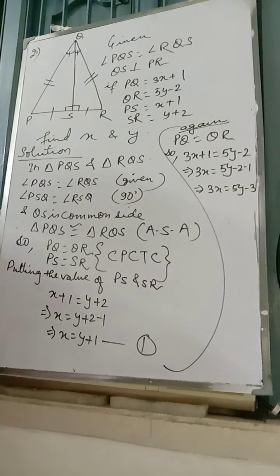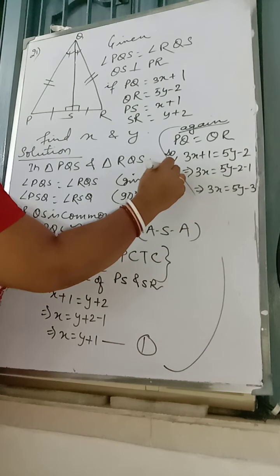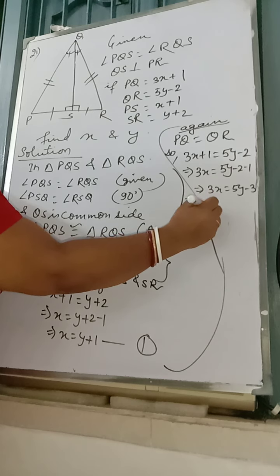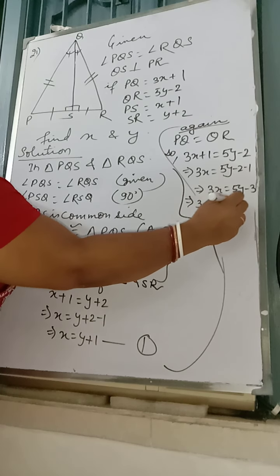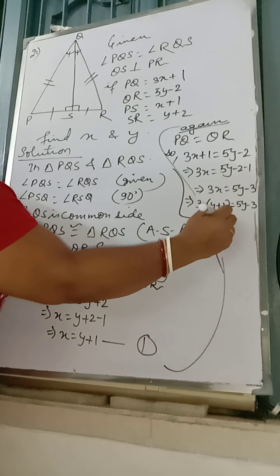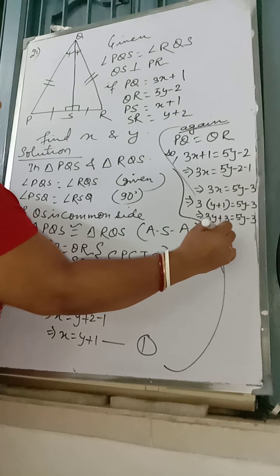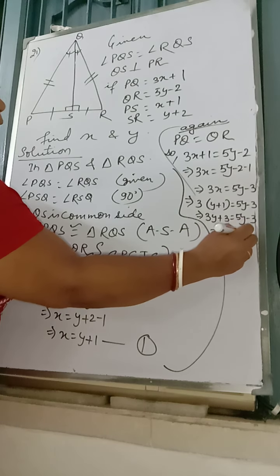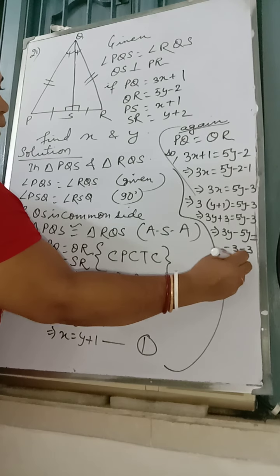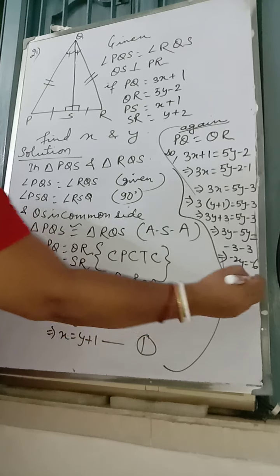We can write, now putting the value of x instead of 3x, what can we write? 3 into y plus 1 is equal to 5y minus 3, or it gives you 3y plus 3 is equal to 5y minus 3, or 3y minus 5y is equal to minus 3 minus 3, minus 2y is equal to minus 6, or y is equal to 3.